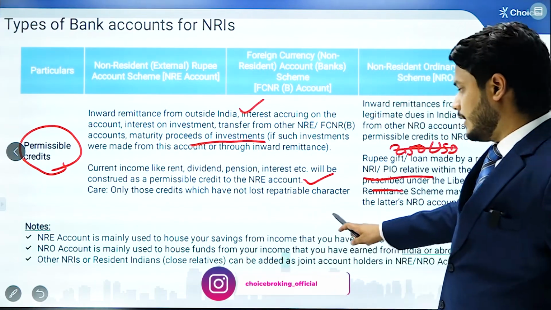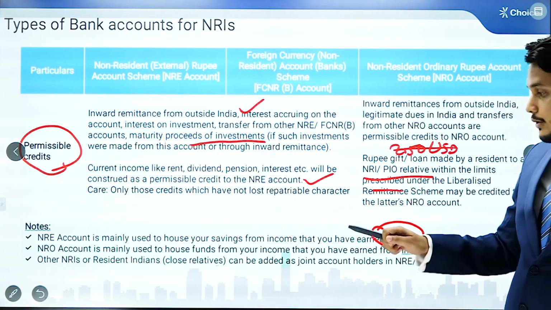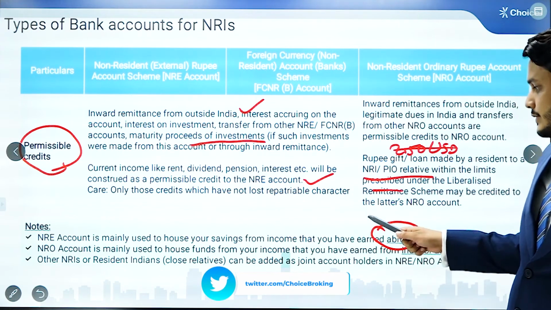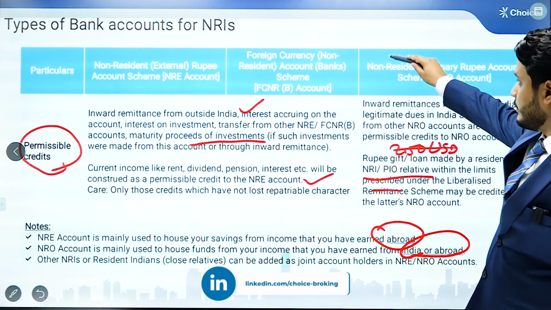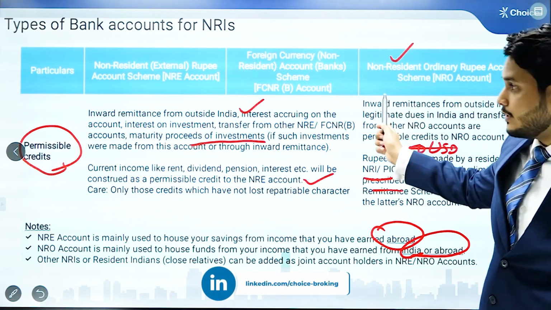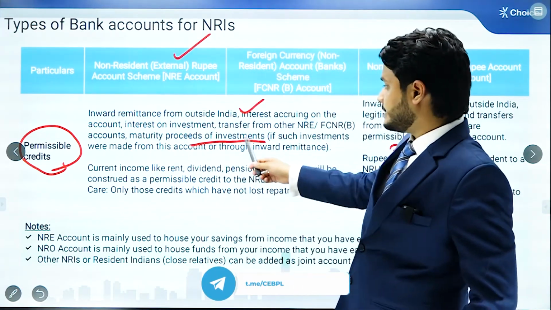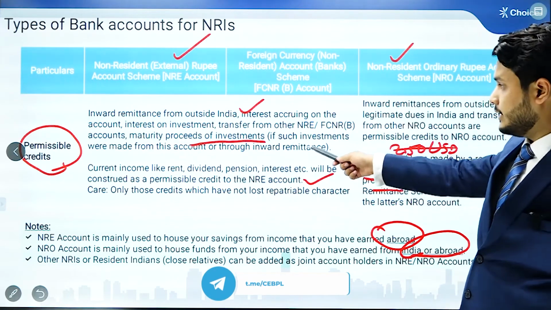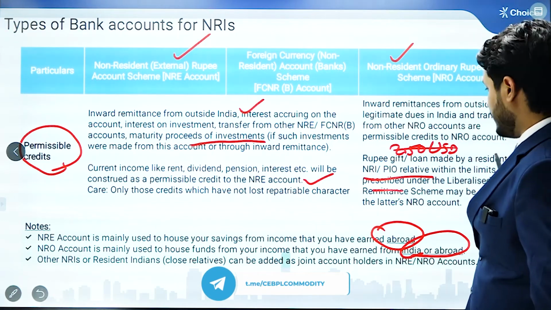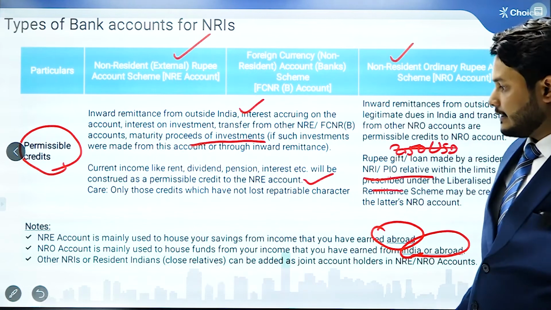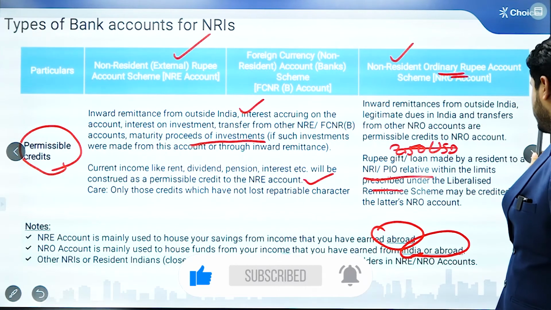The NRE account is used to house your savings from income that you have earned outside India, that you have earned abroad. The NRO account is usually maintained to house the funds from your income that you have earned in India or abroad. So that means NRO allows both incomes, in India or outside India. In case of NRE, only your incomes from outside India are allowed, except the investments you have made and interest income on those, or any maturity proceeds from investments you have made on a repatriable basis. One important point to note here is that other NRIs or even residents can be joint account holders to the NRO accounts.